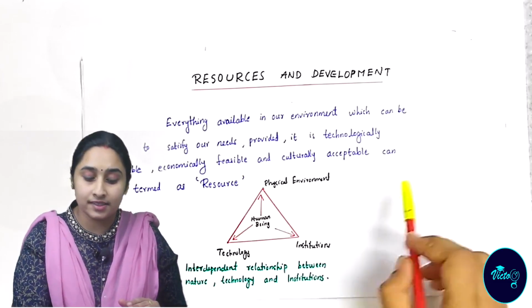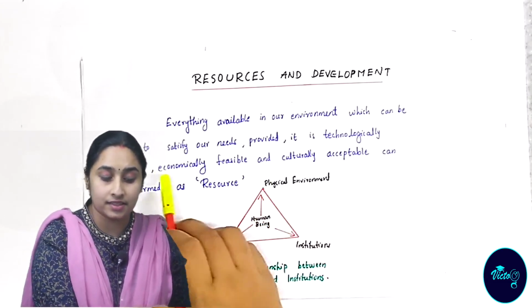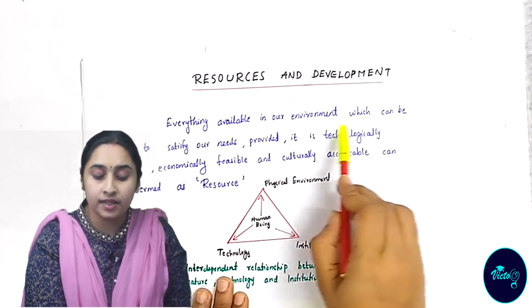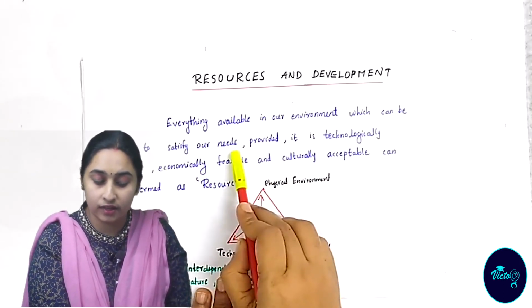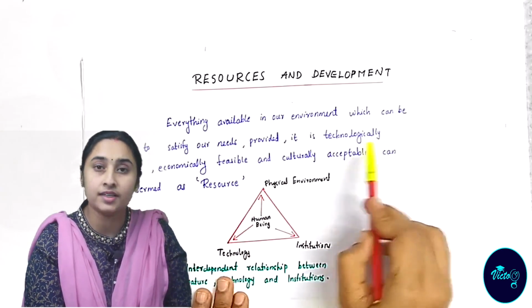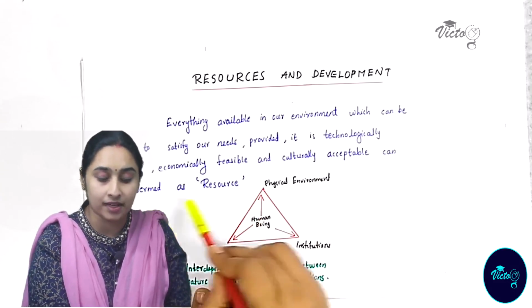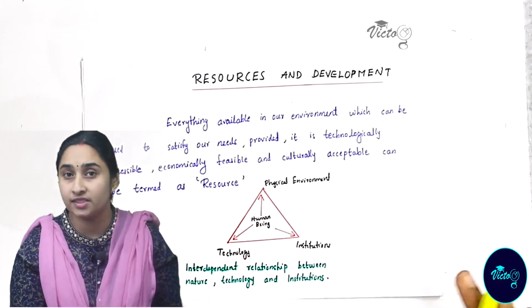So these are the three conditions given in your definition. Everything available in our environment which can be used to satisfy our needs, if it is technologically accessible, economically feasible and culturally acceptable, can be termed as a resource. I think the definition is clear.